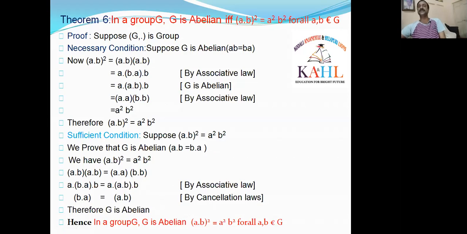Therefore, hence the theorem: in a group G, G is abelian if and only if AB whole square is equal to A square B square for all A, B belonging to G. We proved that in a group G, G is abelian if and only if AB whole square is equal to A square B square for all A, B belonging to G. Thus the theorem is proved.